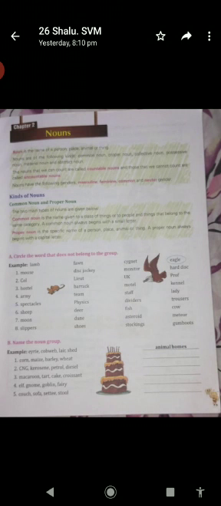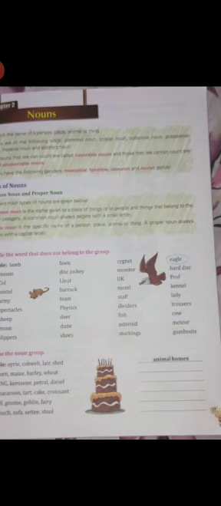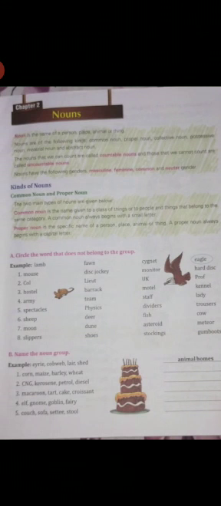Your English grammar. Now, we all know that noun is the name of a person, place, or thing, and there are five categories of noun. As you can see in the book itself, there are common noun, proper noun, collective noun, possessive noun, material, and abstract noun. So these are some sorts of noun that you all have to keep in mind.